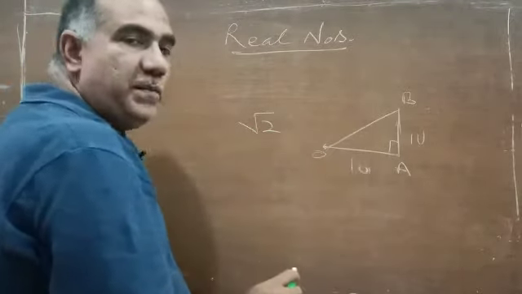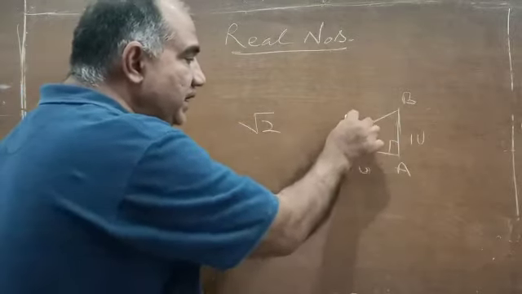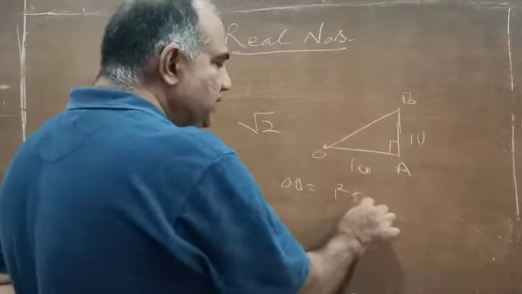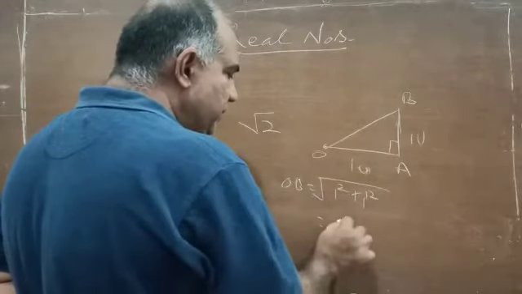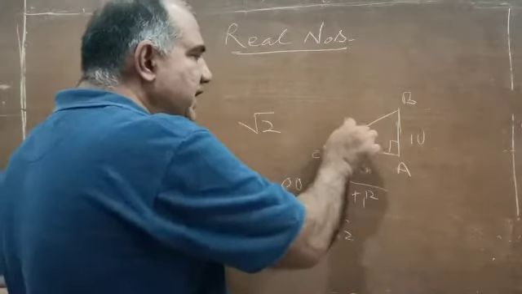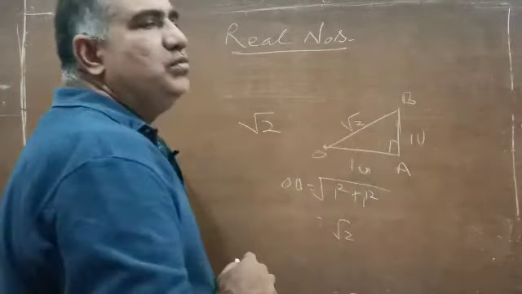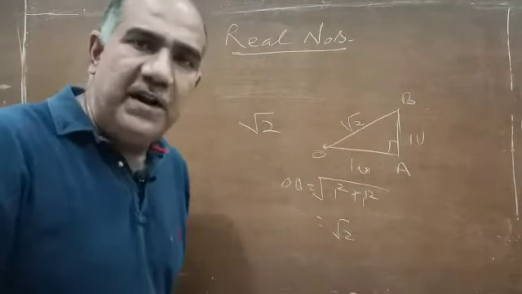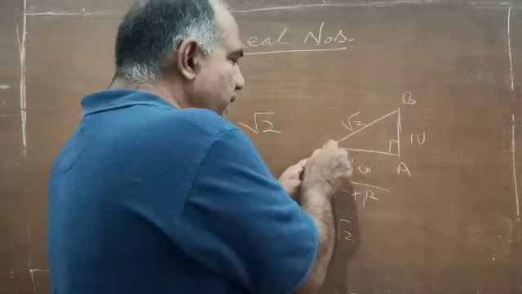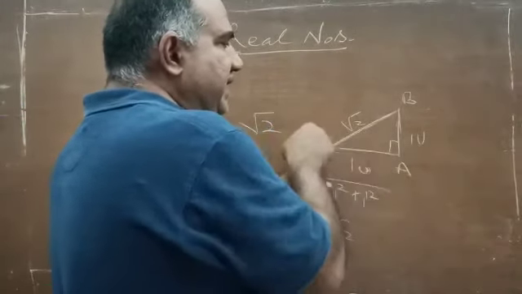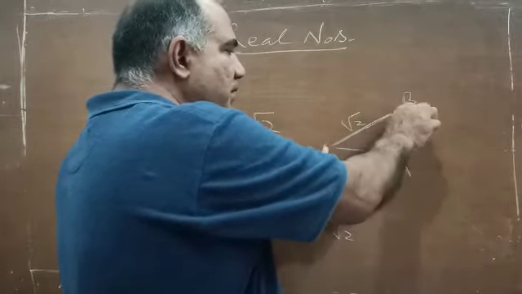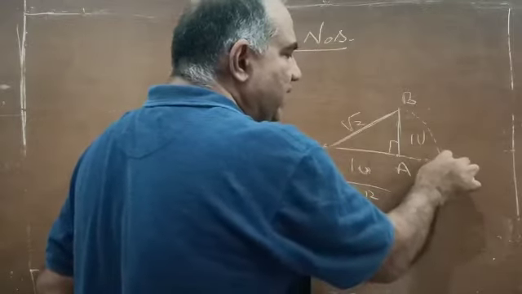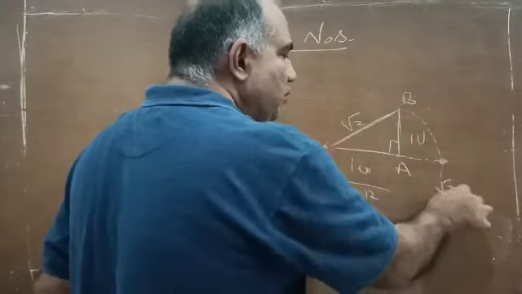If you want to find OB by applying Pythagoras, OB will be the square root of 1 squared plus 1 squared. So this becomes under root 2. Now this length OB is under root 2, but it is not on the number line. To represent it on the number line, take the compass, take O as center and OB as radius, put an arc, and the point of intersection of the number line and the arc will represent under root 2.